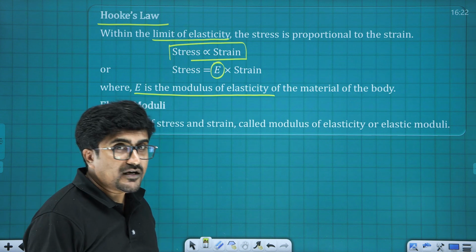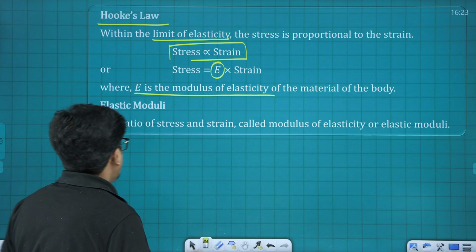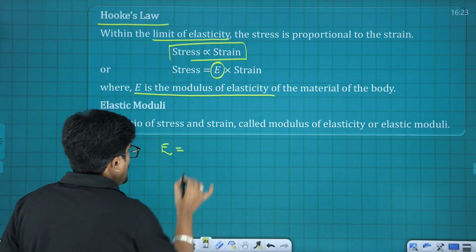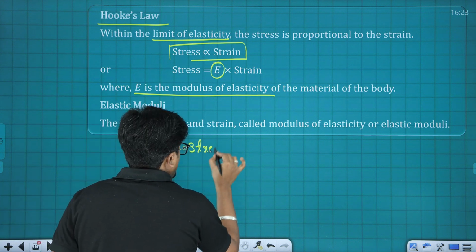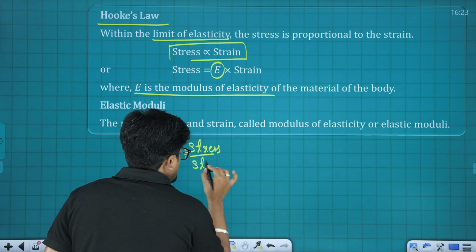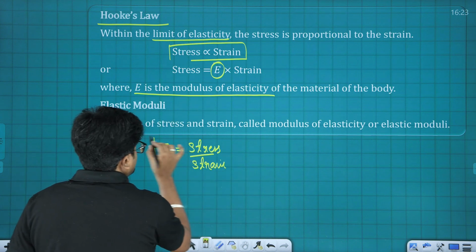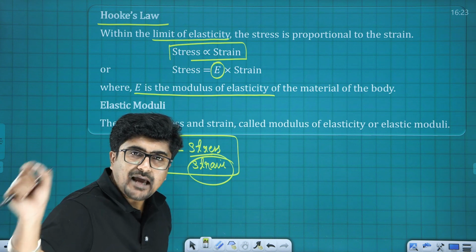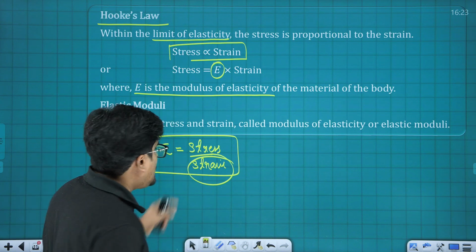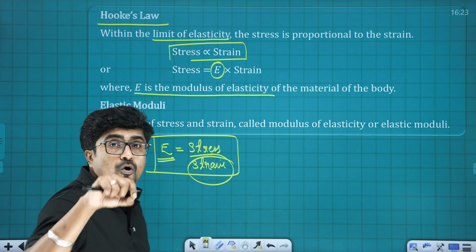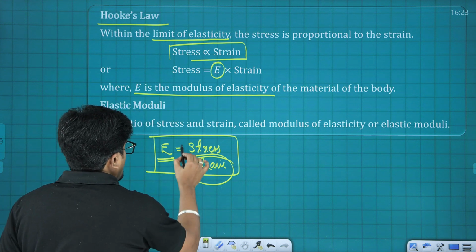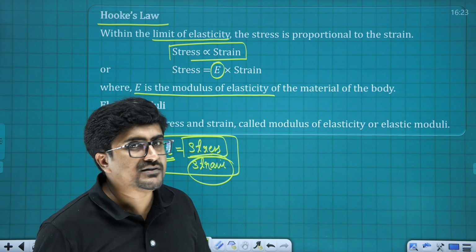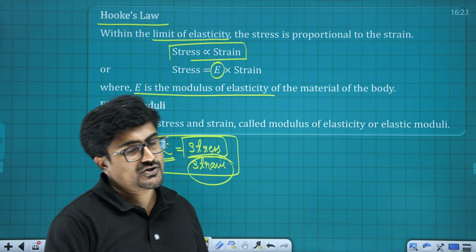Terminologies are very important. It is known as what? Modulus of elasticity. So the modulus of elasticity, capital E, is the ratio of stress upon strain. Again, strain is a unitless, dimensionless physical quantity. So definitely the unit of modulus of elasticity needs to be the same as that of stress only. So the unit as well as the dimensional formula of modulus of elasticity is going to be the same as that of stress.